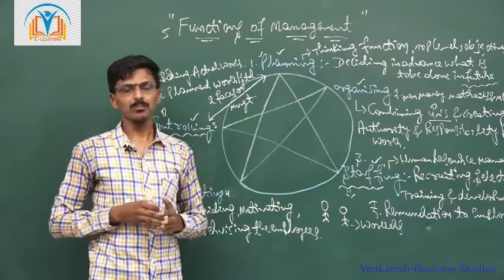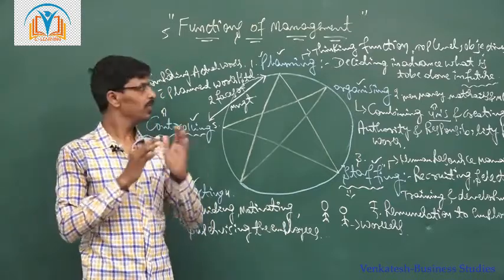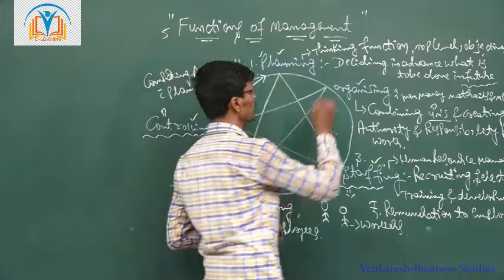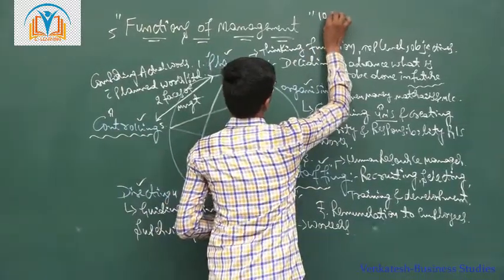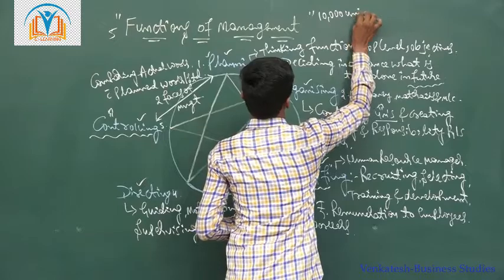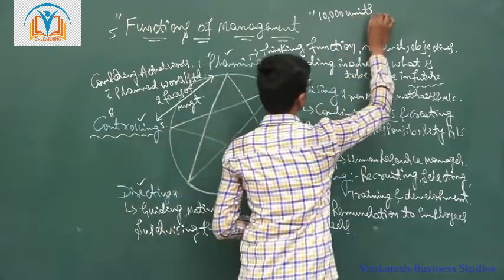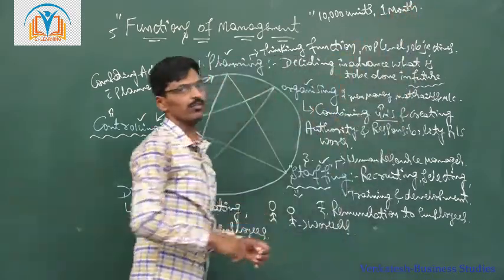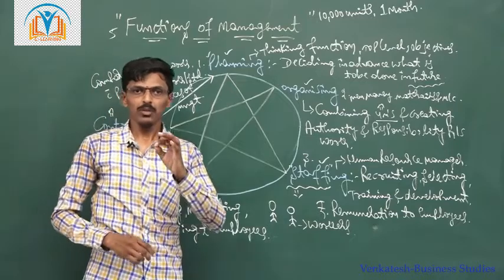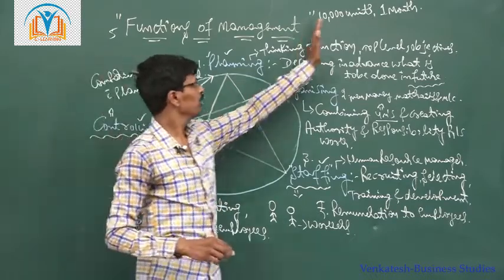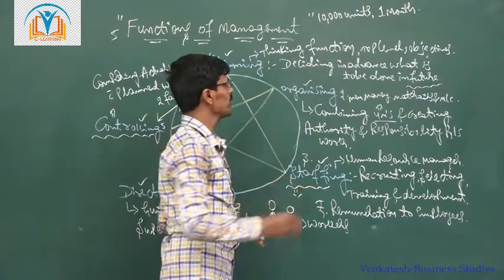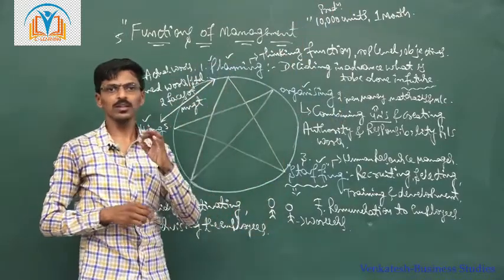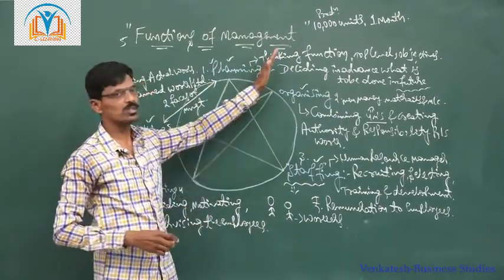So I will take a simple example to conclude this function of management. Say, for example, a company made a plan to manufacture 10,000 units and gave a time period of 1 month. The company's top level management decided on a plan to manufacture 10,000 units. They gave a time period of 1 month. So in a month the company must produce 10,000 units.